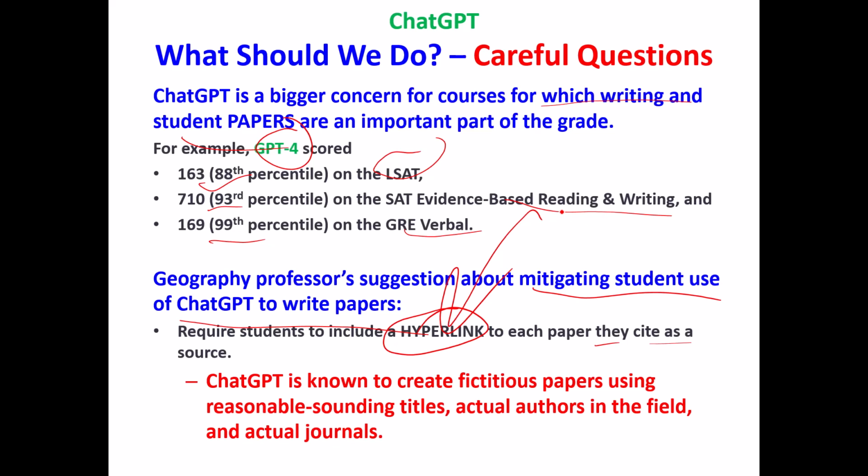By the way, people have talked about this and said some of the titles of the papers that ChatGPT creates are papers that haven't yet been written, but they sure would be interesting papers. So it's actually a good way to generate research ideas. I actually did that. I didn't put it in these slides, but I said, ChatGPT, outline a research paper in accounting that explores the impact of earnings management.